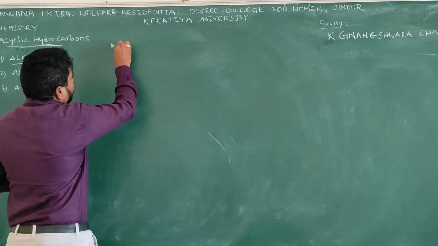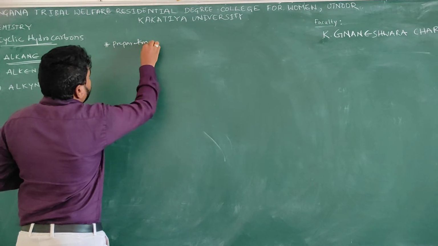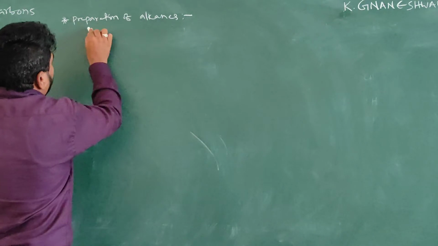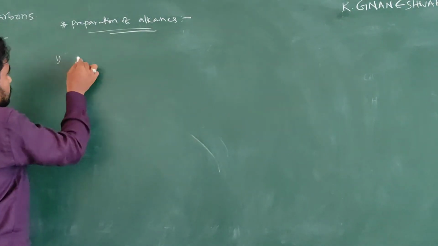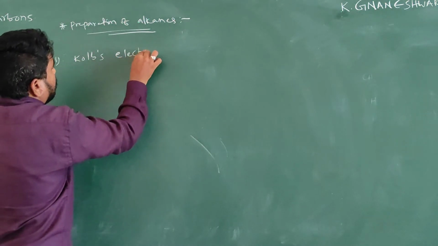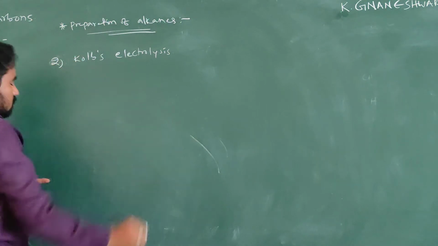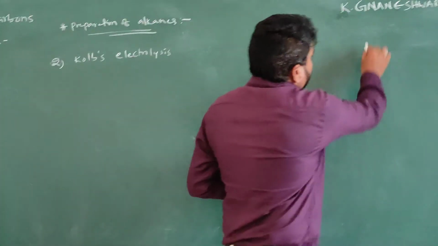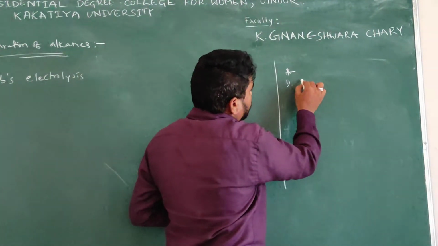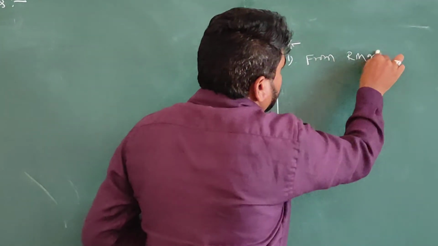Today we are discussing the preparation of alkanes. In that we are discussing Kolbe's electrolysis. It's the second method. Actually, in these preparation methods we discussed preparation of alkanes from RMgX.